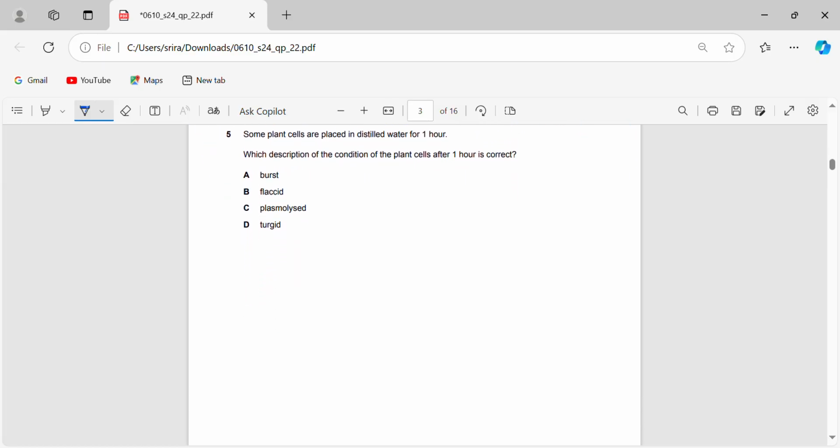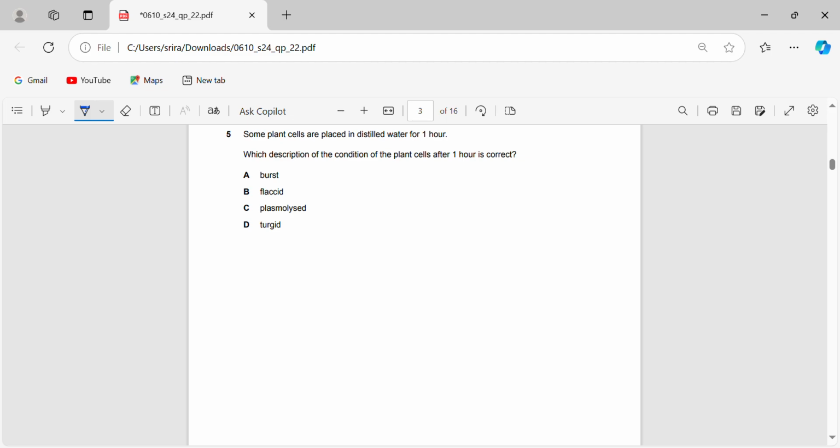Now some plant cells are placed in distilled water for an hour. Which description of the plant cells after 1 hour is correct? Here we have to think about osmosis. Osmosis is the movement of water molecules from a region of higher water potential to a region of lower water potential, down a water potential gradient across a partially permeable membrane.